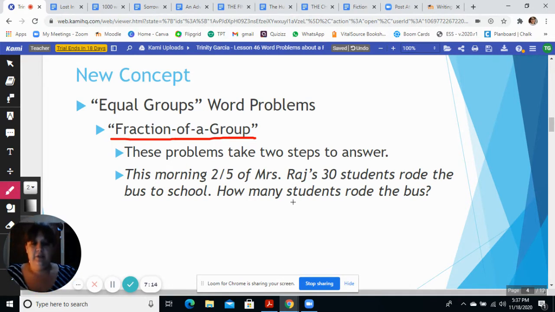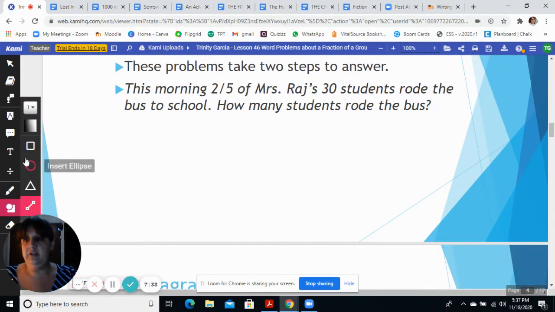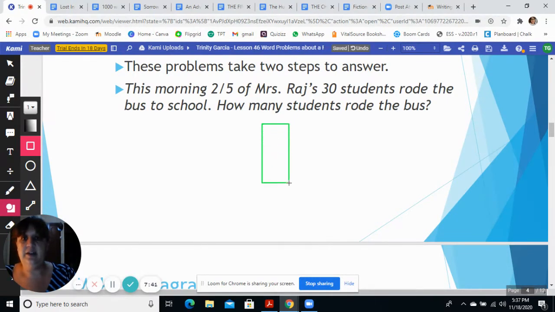Making a diagram for a fraction can help us to understand the problem. We draw a rectangle to stand for the whole group of 30 students. Let's scooch this down a little bit so we can see our rectangle. We're going to use our tools over here, and you can just draw a rectangle on your paper. We're going to insert our rectangle here in the middle so we can draw nice.